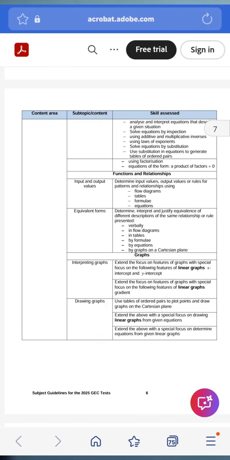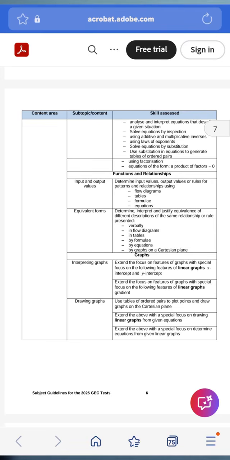Then you need to know your functions, flow diagrams, your tables, interpreting linear graphs, how to sketch a linear graph, a straight line graph, how to find the equation, and all types of questions related to functions. So this is, in summary, what the GEC paper contains or will entail, right?